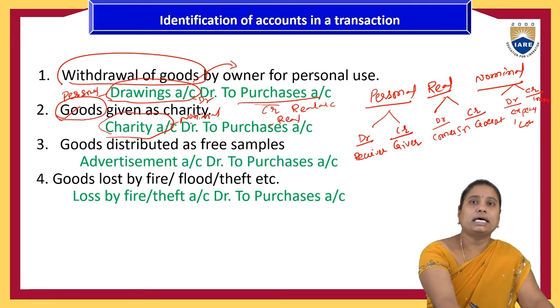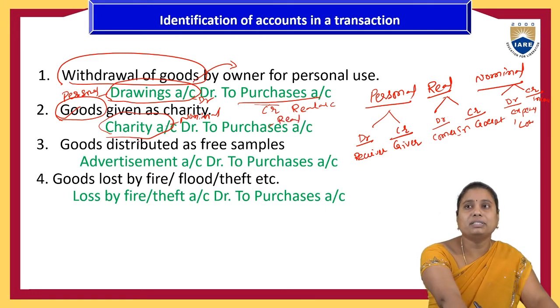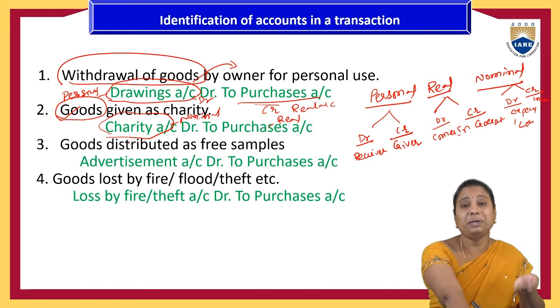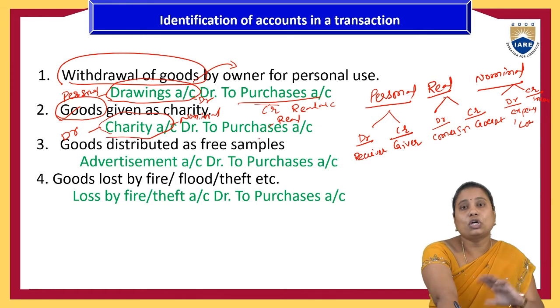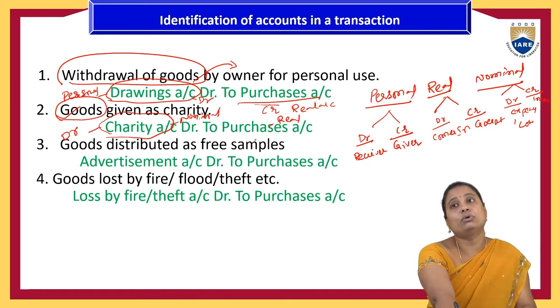And here under the charity, the organization is giving, which means it is an expenditure for them. They are spending some for the charities. So that's why it is a debit. Debit all expenses and losses. Under purchases, the real account, the goods are not coming in under the charity. It is going out. So credit.